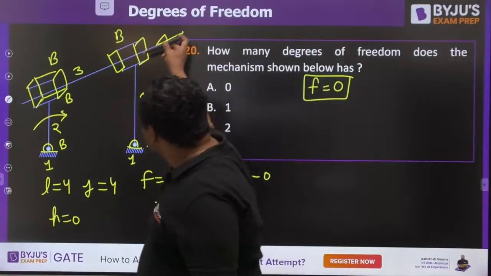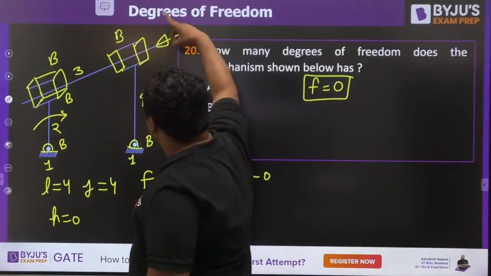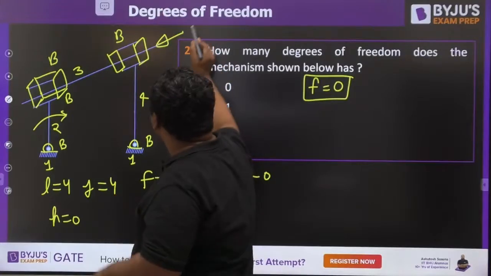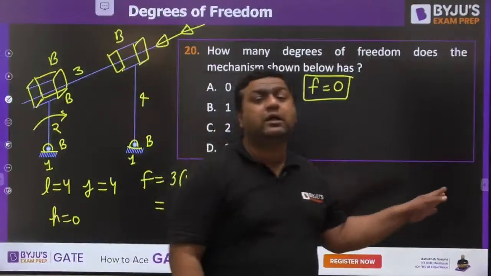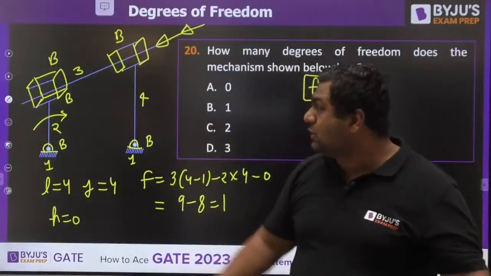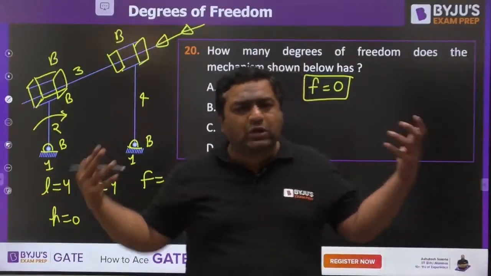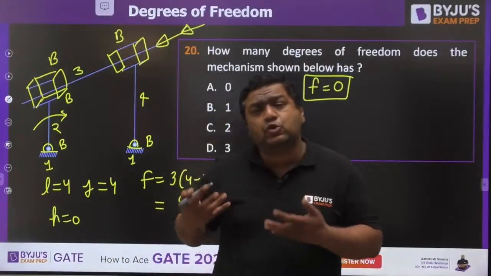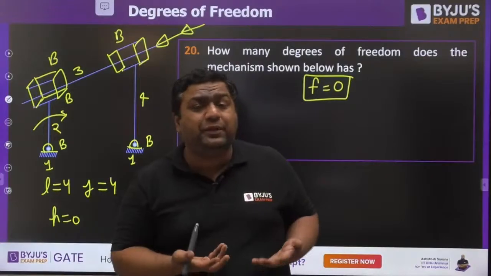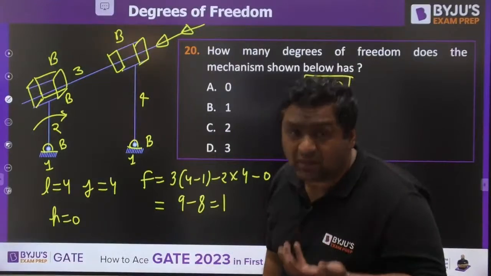As this link was present like this, even if you do not give input, you just push it, and this link would go down without giving motion to the input link. So this motion is possible without giving input. So this is an extra motion. That motion which is possible without giving input is said to be an extra kind of motion, and such motions are said to be redundant motions.